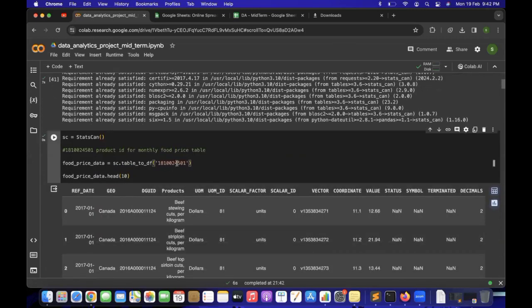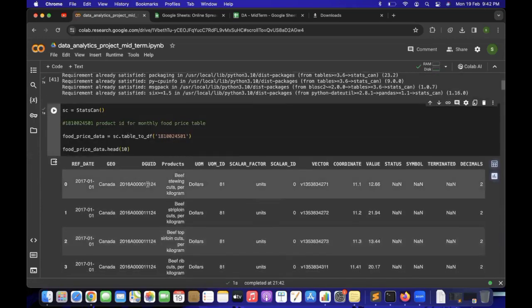This is the next block where we are downloading the average retail food price table from the StatsCan website. This is the product ID, and every table on the StatsCan website has a unique product ID. So this is the product ID for the average retail food price table. We're going to download the data from it. Yeah, we have the raw data collected as a data frame.